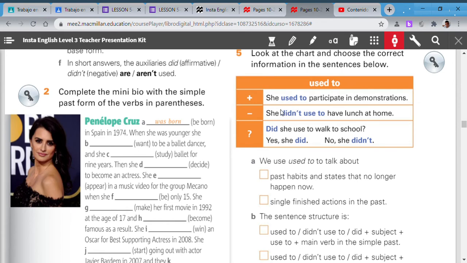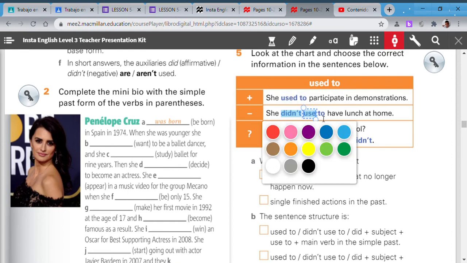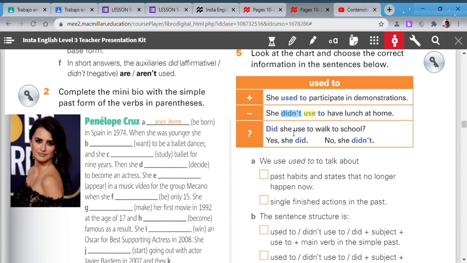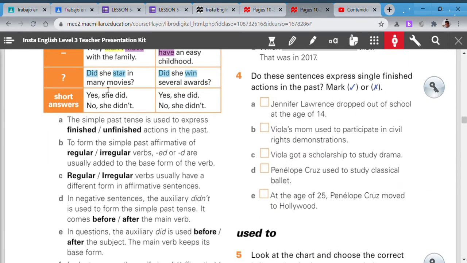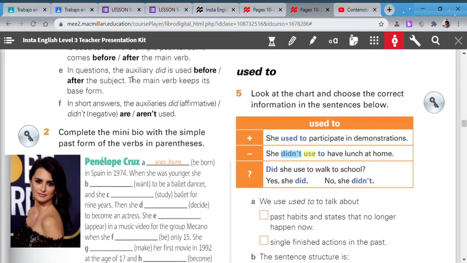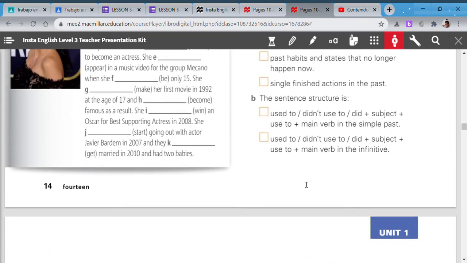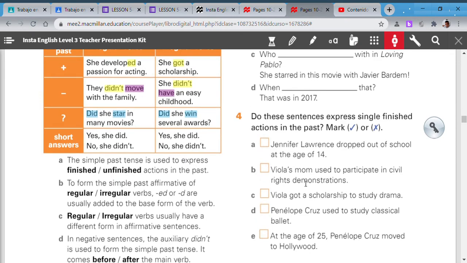So, look, we have the auxiliary, so here we use the normal verb. Did she used to walk to school? Yes, she did. No, she didn't. It's very similar to the last part. So, the idea for this page is to work in the past.